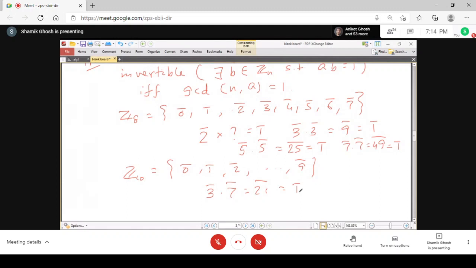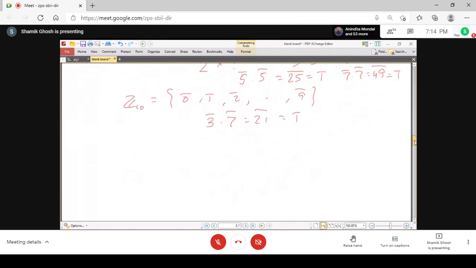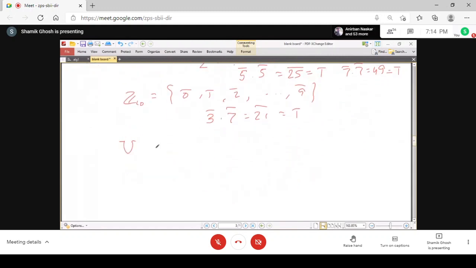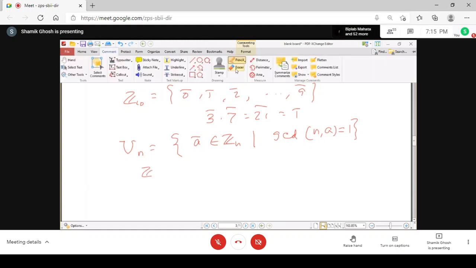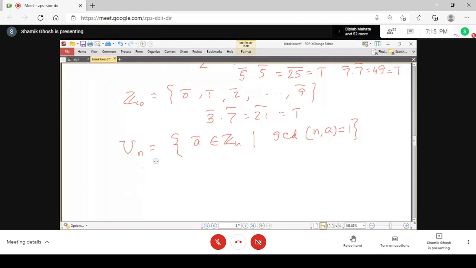However, all the elements which are multiplicatively invertible in Zn are called units of Zn. This is the set of elements class a belonging to Zn such that GCD of n and a equals 1. For example, in Z8, if we want to get U8, that means all the elements which are relatively prime to 8, that is, the GCD is 1.